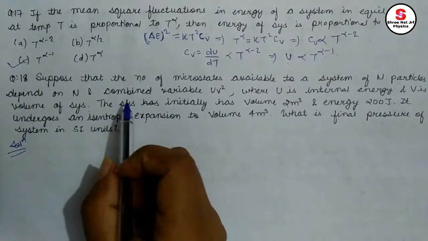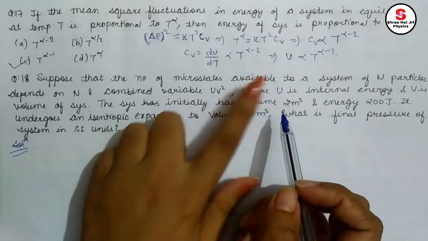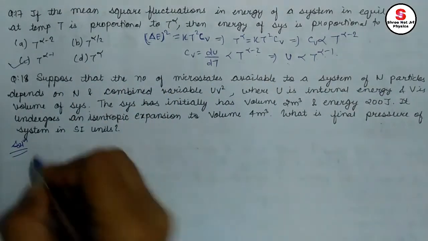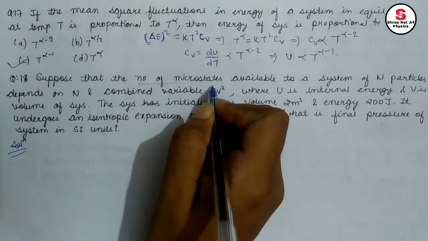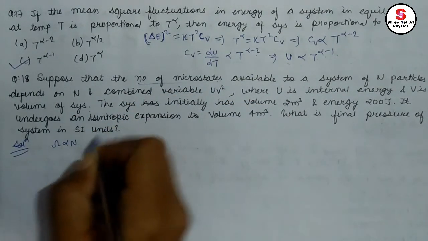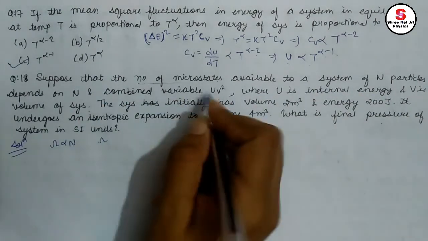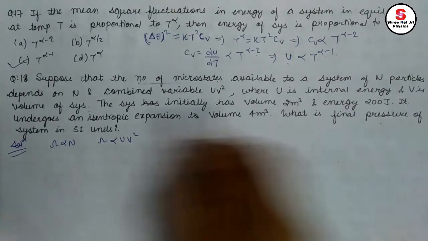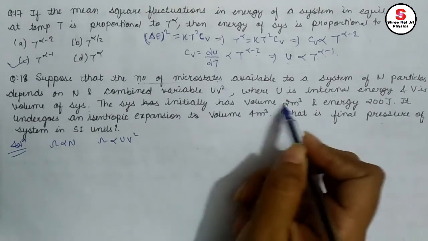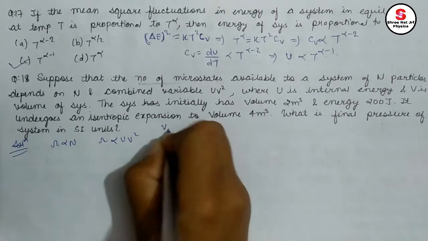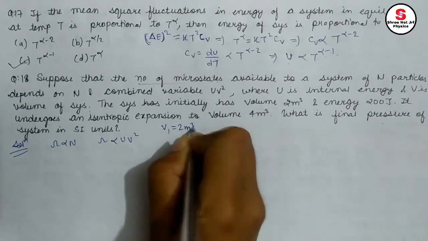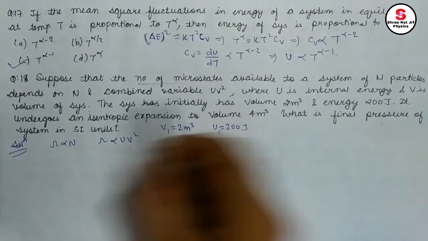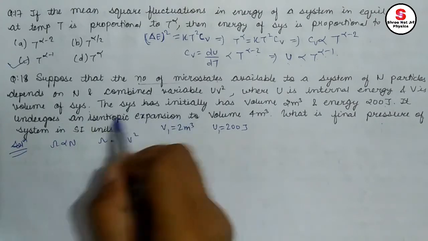Okay, so see here, number of microstates available to a system of n particles depend on n and combined variable UV square. Okay, we denote the number of microstates by omega. That means omega is proportional to n, and we are given omega is proportional to what? Combined variable. That means it's proportional to UV square. U is internal energy, V is volume. System initially has volume 2 meter cube. If I say initial volume V1 equals 2 meter cube, energy this, that means U1 is equal to 200 joule.